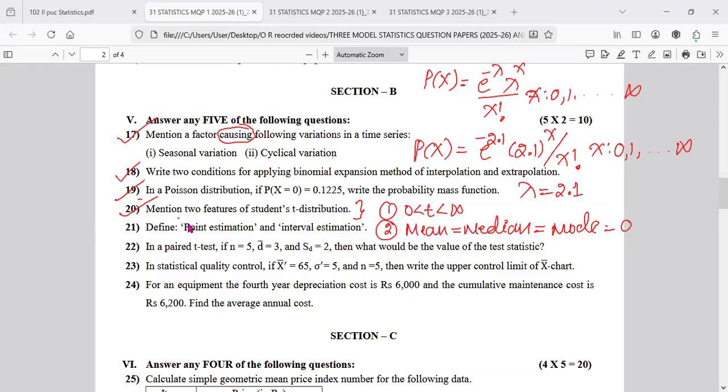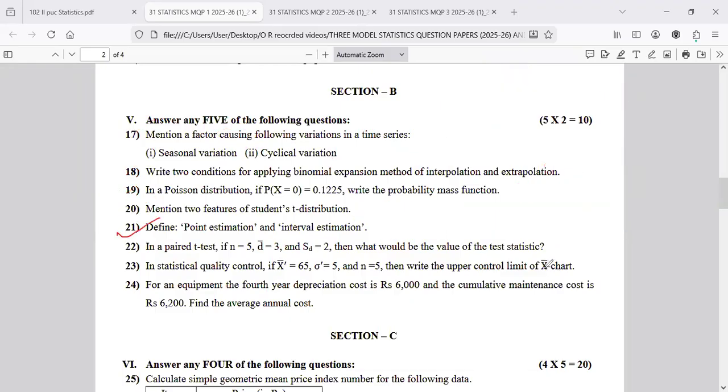Next one, define point estimation and interval estimation. This is an inference question. Point estimation is a single value which is proposed to estimate an unknown parameter. What is interval estimation? It is an interval which is proposed to estimate an unknown parameter, and is called interval estimation.